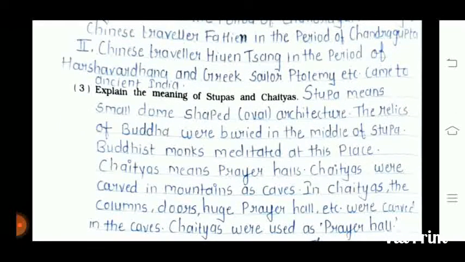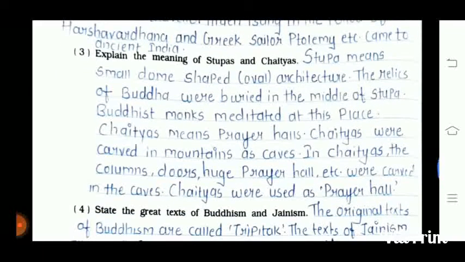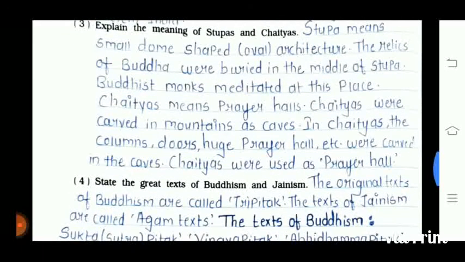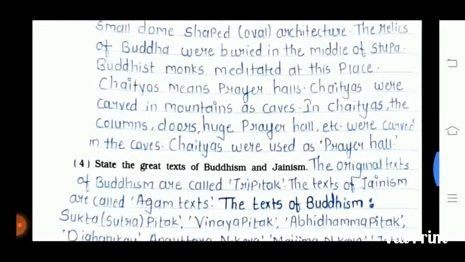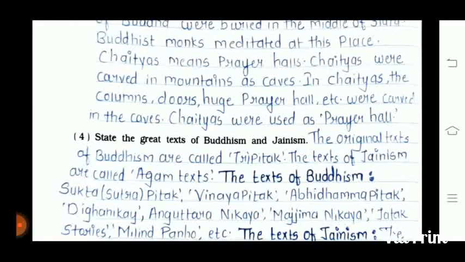Third one is explain the meaning of Stupas and Chaityas. The Stupa means small dome shaped oval architectures. The relics of Buddha were buried in the middle of the Stupa. Buddhist monks meditated at this place. Chaitya means the prayer halls. Chaitya was carved in the mountain as a cave. In Chaityas, the columns, door, huge prayer hall, etc. were carved. In the caves, Chaityas were used as the prayer hall.